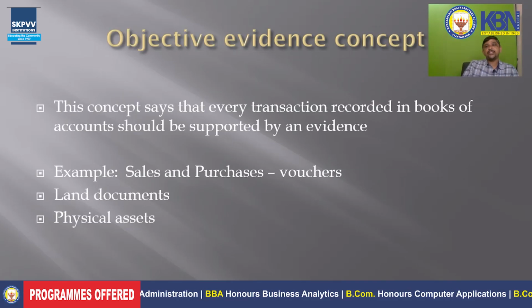Next, the objective evidence concept. This concept says that whatever business transactions are recorded in the books of accounts should be supported by evidence. For example, we are recording sales and purchases; we have vouchers and invoices, all of which act as evidence. For a land of the company, we have the documents, and physical inspection for other assets also.